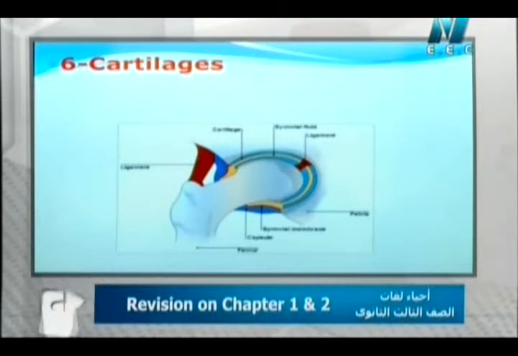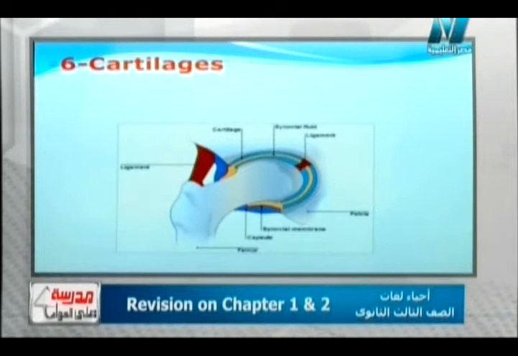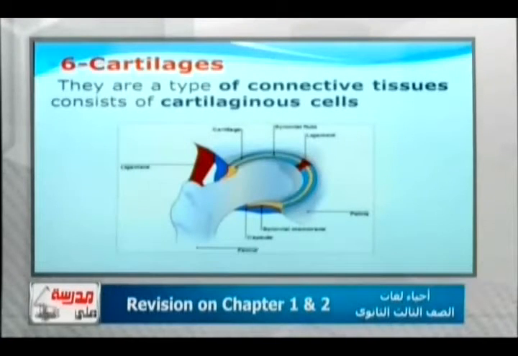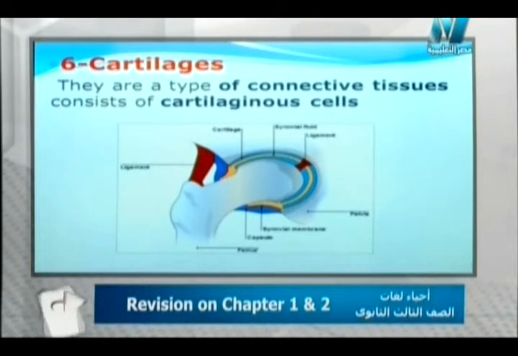The next question asks about the cartilage. Cartilages, really, they are a kind of connective tissue that are composed of cells called cartilaginous cells, which are responsible for decreasing the friction between bones to decrease the corrosion of the tips of the bones, Mr. Of course, and also the cartilage doesn't have blood capillaries, so it gets its food by diffusion from the neighboring bony tissue.